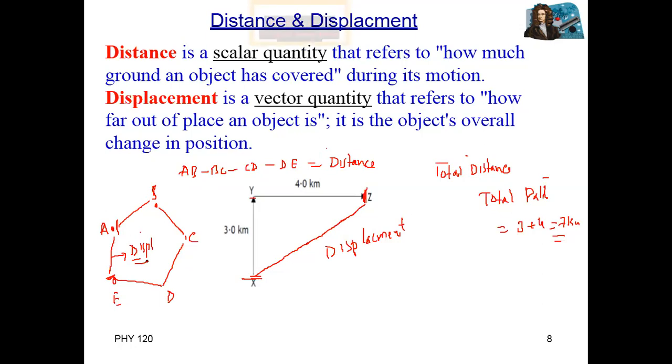Correct? Distance is always positive, but displacement may be negative, zero, or positive. It depends upon the initial and final position, the starting and end position.